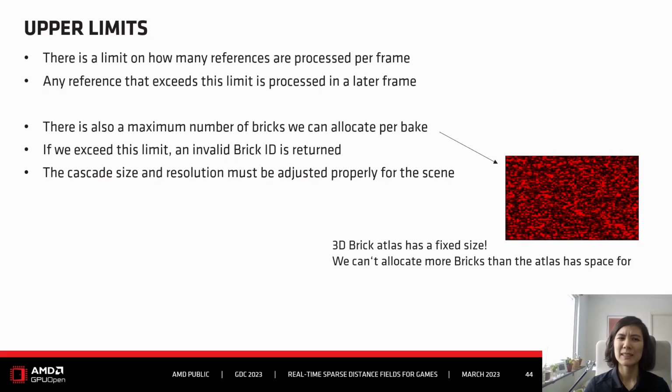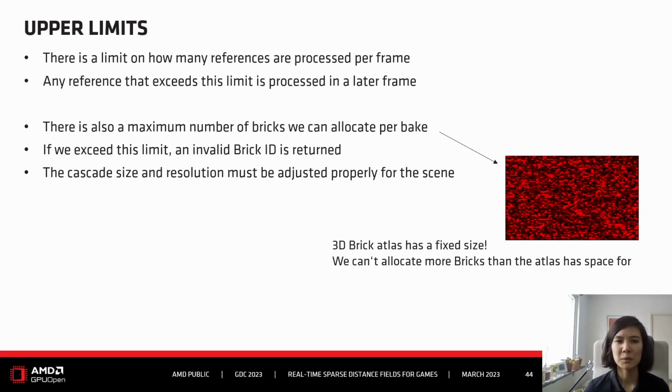Then we have some upper limits during the process. There is a limit on how many references are processed per frame. This limit can be changed, so it depends on the scene and also on the performance requirements. It's there to prevent the processing time from suddenly exploding. You can say, okay, if we have more references, we will just do it in a later frame.